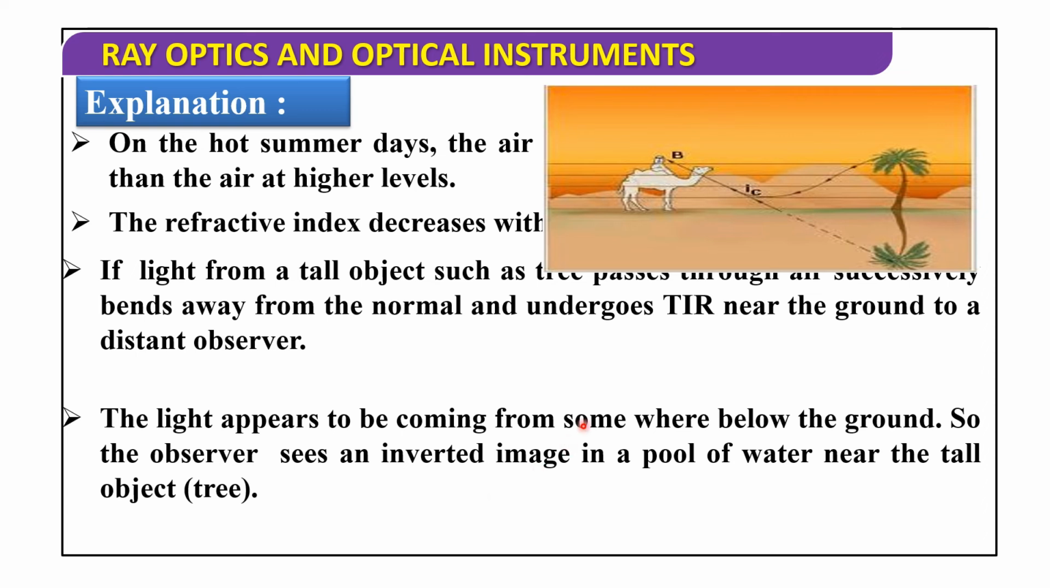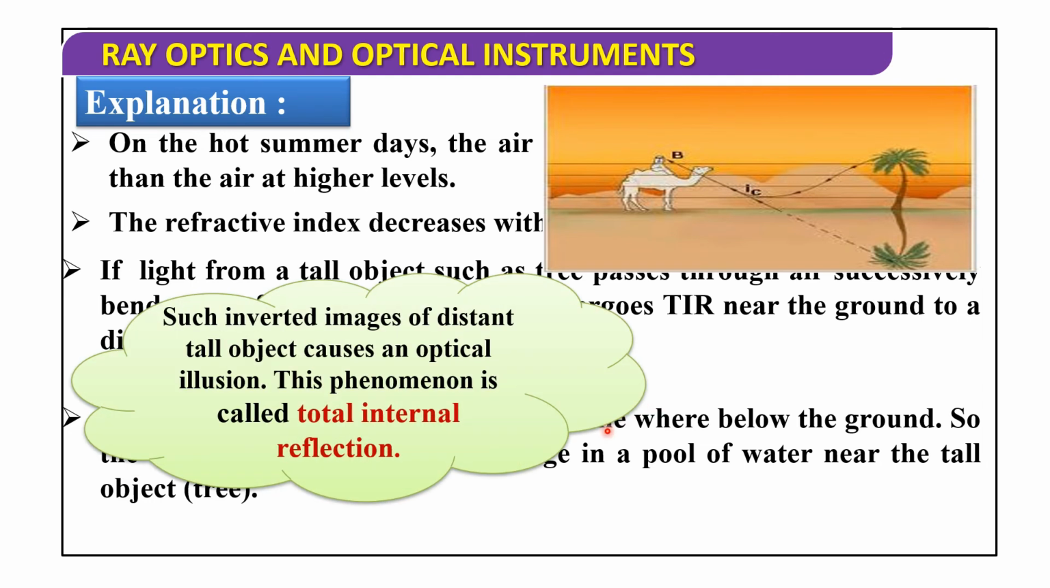So the observer sees an inverted image in a pool of water near the tall tree. See this image, the light appears to be coming from somewhere below the ground. So the observer sees an inverted image in a pool of water near the tall tree. So such an inverted image of distant tall objects causes an optical illusion. This phenomenon is called total internal reflection.